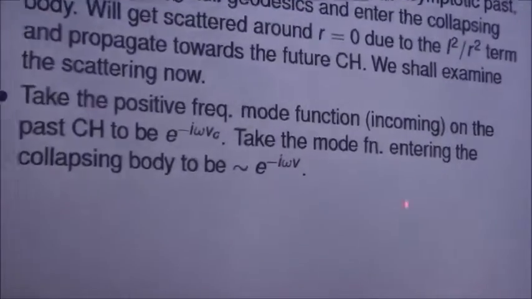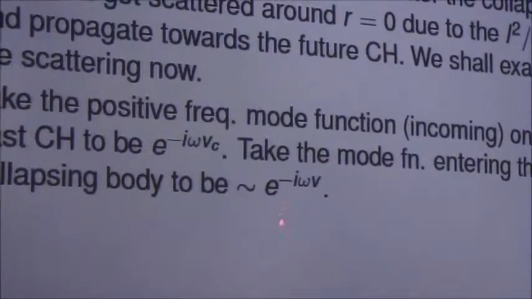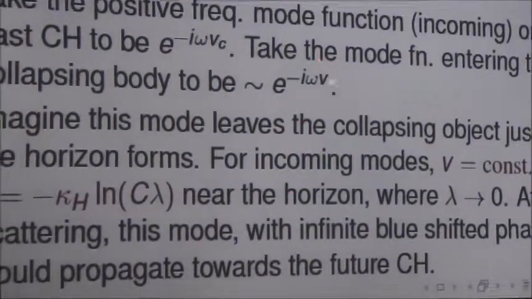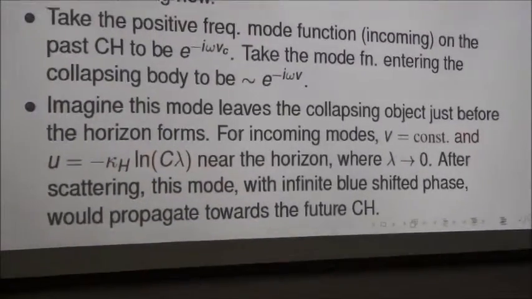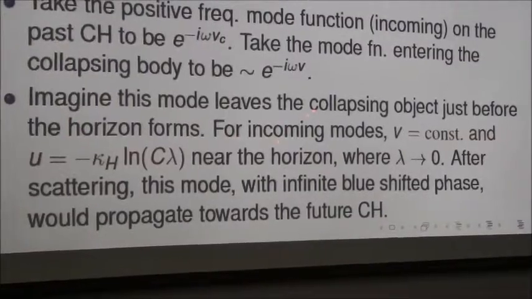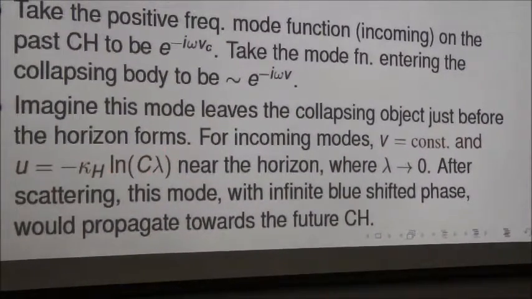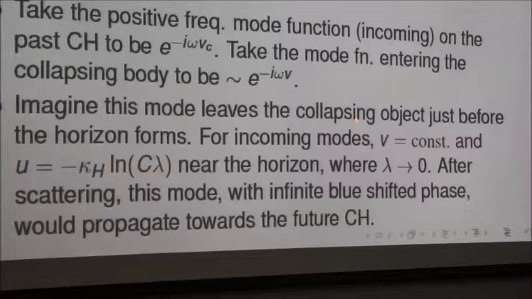The mode functions near the region entering the collapsing body we take to be e to the minus i omega V, where V is the usual advanced null coordinate. We imagine this mode leaves the collapsing object just before the black hole event horizon forms. For incoming modes, V is constant, and it can be shown with a simple calculation using the geodesic equation that U is minus kappa_h inverse log of C lambda. Lambda is an affine parameter along the geodesic. C is a constant, just to make the argument of the logarithm dimensionless. I'm sorry, this will be kappa_h inverse.